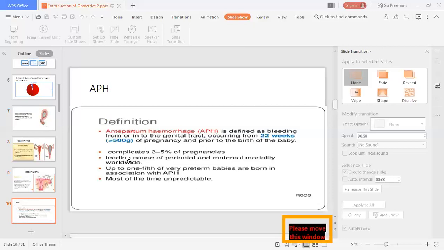And what is the complication? It complicates 3 to 5% of pregnancies. It is a leading cause of perinatal and maternal mortality worldwide. And up to one fifth of preterm babies are born in association with APH. And most of the time it is unpredictable. We can't say, but it is unpredictable.